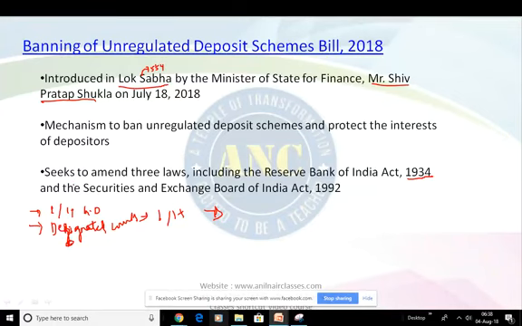After provisional attachment of the deposit taker's assets, the competent authority will approach the designated court to make the provisional attachment absolute and ask for permission to sell the assets. The competent authority will have to approach the court within 30 days, extendable to a maximum of 60 days.